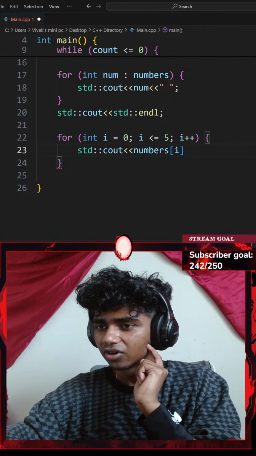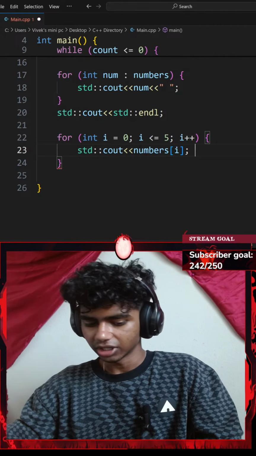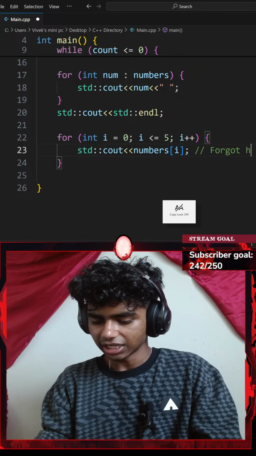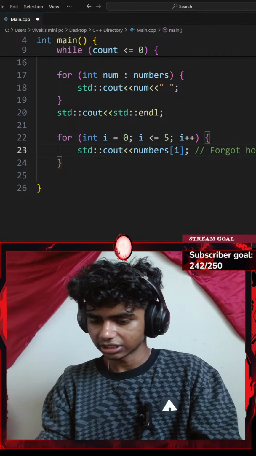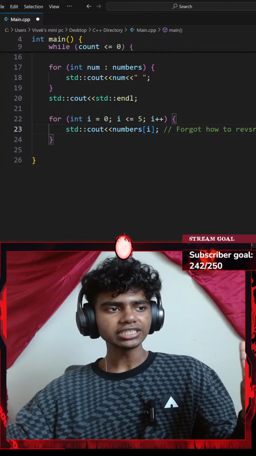Okay, guys, I might have forgotten this part. Might have to ask that to Sensei. Okay, I'll just go with a semicolon here, then add a comment that says, forgot how to reverse. Sensei. Okay, I forgot how to reverse. With that said, let's move on.